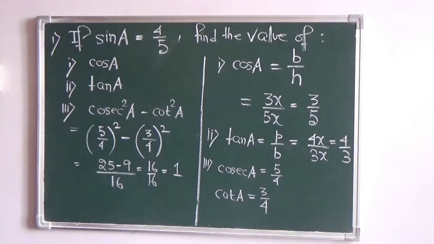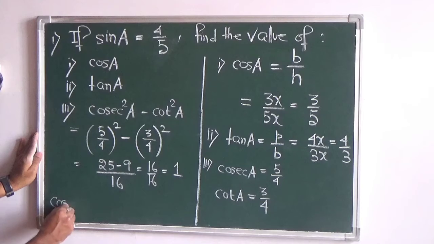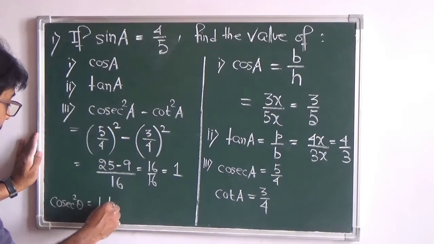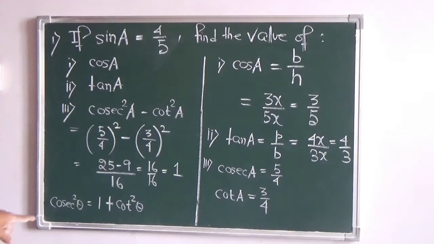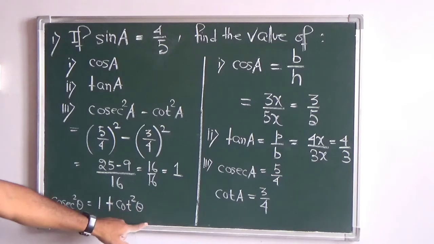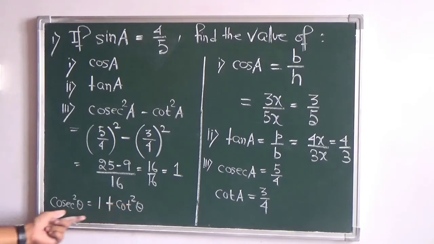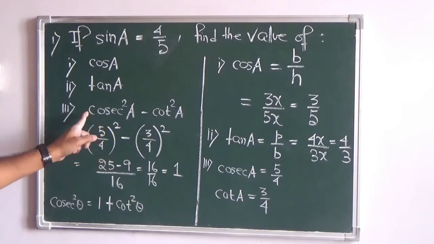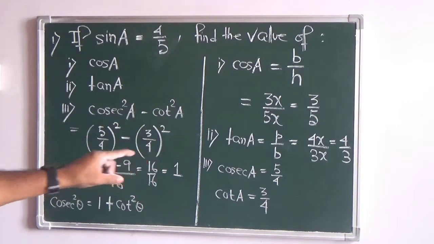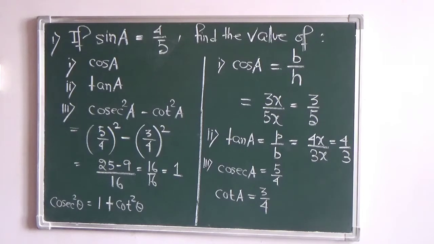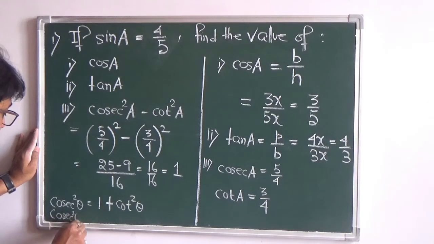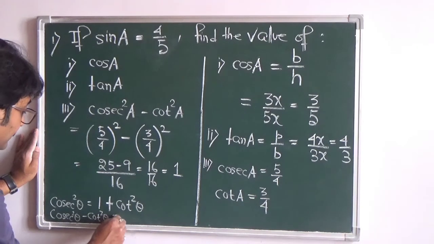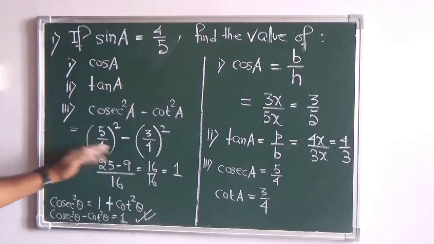In the identities, in the last relation, that is the square relation, we have the relation cosec square theta equals to 1 plus cot square theta. If you remember, just go back and see. We have written this relation cosec square theta equals to 1 plus cot square theta. So if you write it as cosec square theta minus cot square theta, that gives us 1. So in this case, it has to be 1. Any other answer means somewhere or the other you have gone wrong, so you need to check it. So we have the final answer as 1.